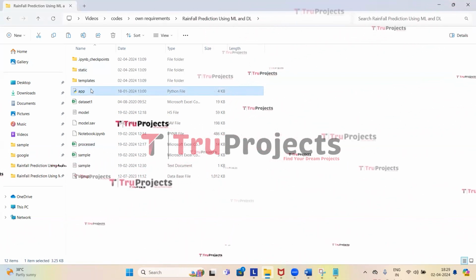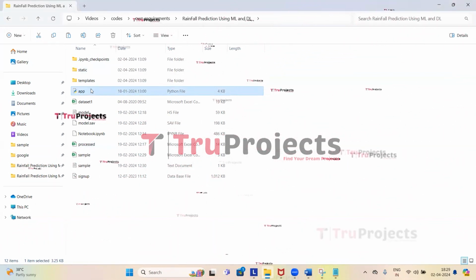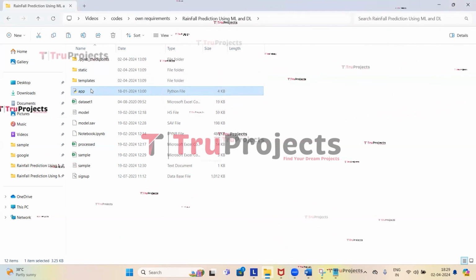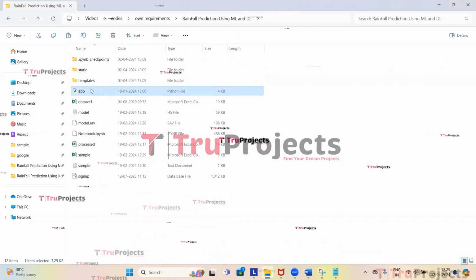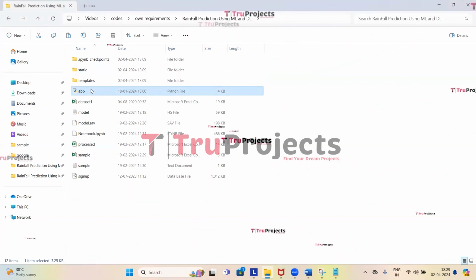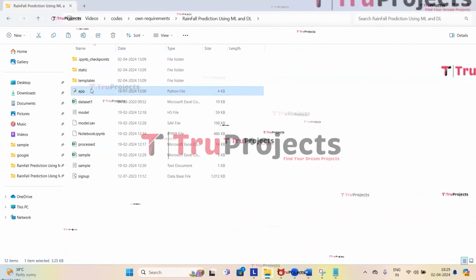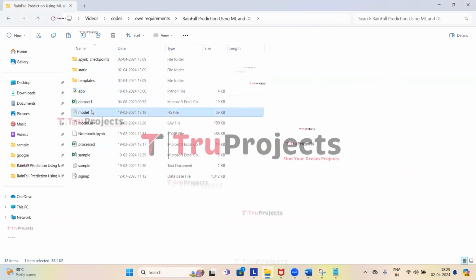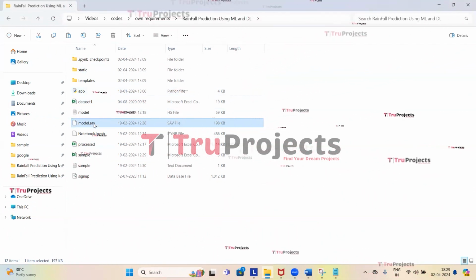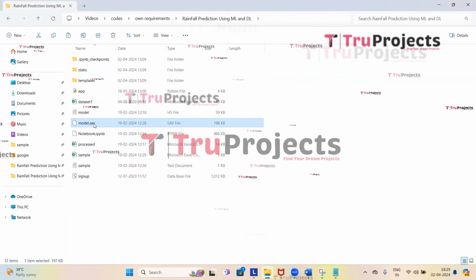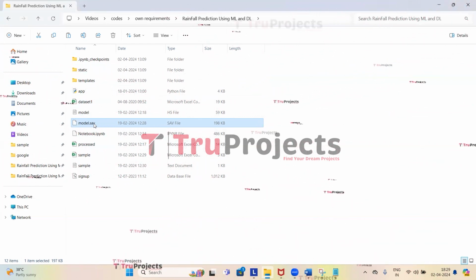The next file is the app.py file. This Python file encompasses the front-end logic of the project. It handles server-side operations, including processing user requests, interacting with the database, and dynamically generating content to be presented in the HTML templates. This is the model file. Here is also a model file. These files contain the algorithm information, and that will be loaded into the project code during runtime.